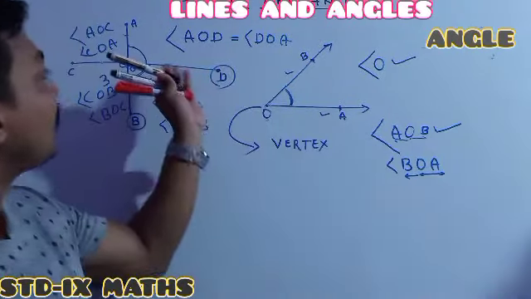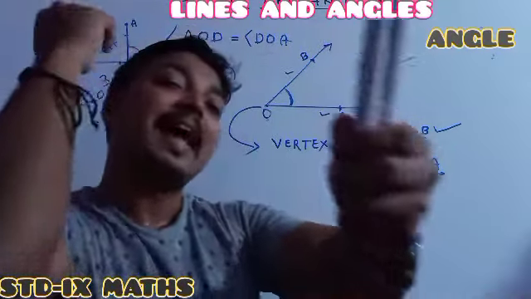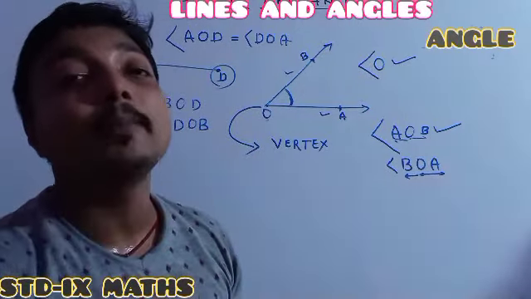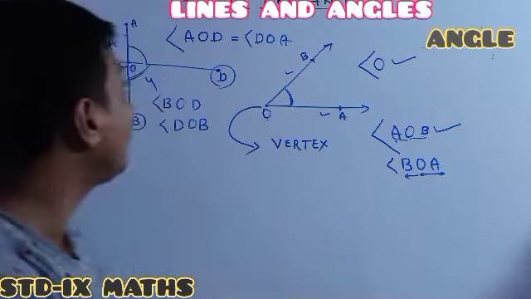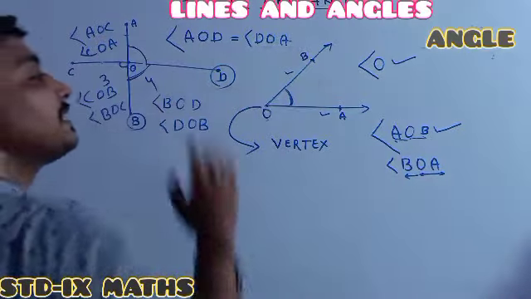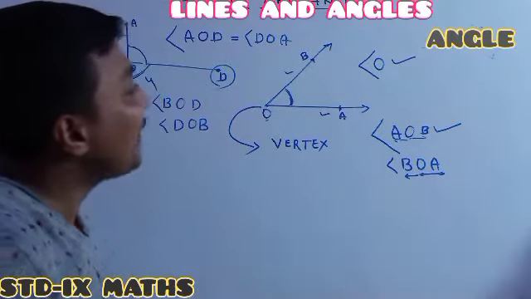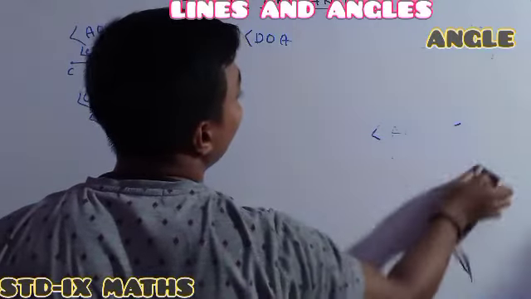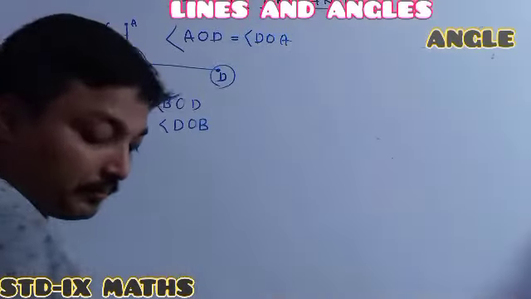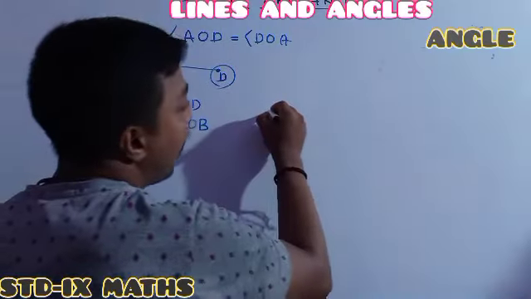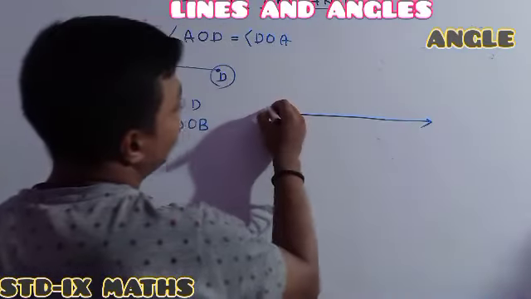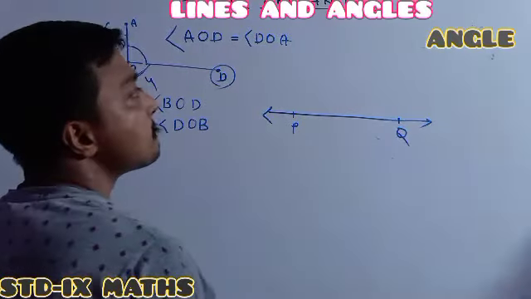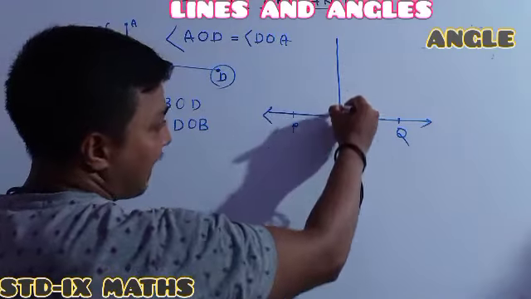Here one can also say that whenever one line segment intersects another line segment, multiple angles are formed. Here there are multiple angles, 1, 2, 3, 4, but in the earlier case a single angle is formed. I am also extending the discussion to the intersection of two lines. See, this is one line, suppose its name is P, Q, and here is another line I am showing.